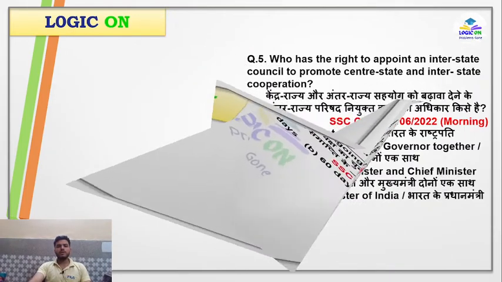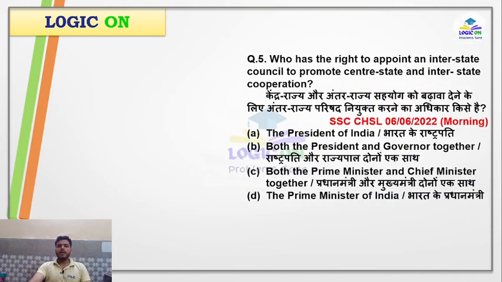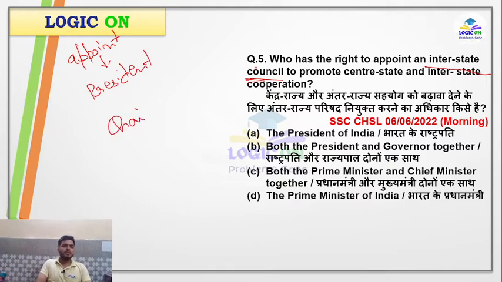Now the fifth question: who has the right to appoint an interstate council? This is also an important thing. Who appoints? Here just remember two things. This council is appointed by the president, and the chairman of this council is the prime minister. Just remember these two things.